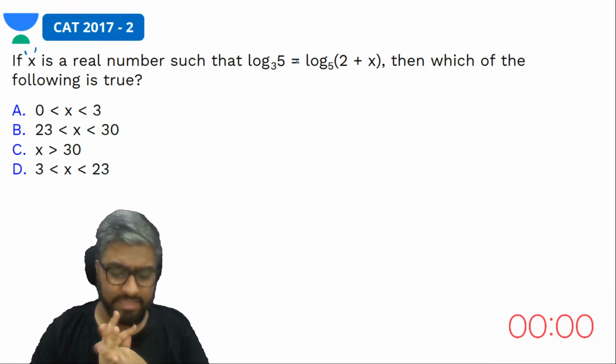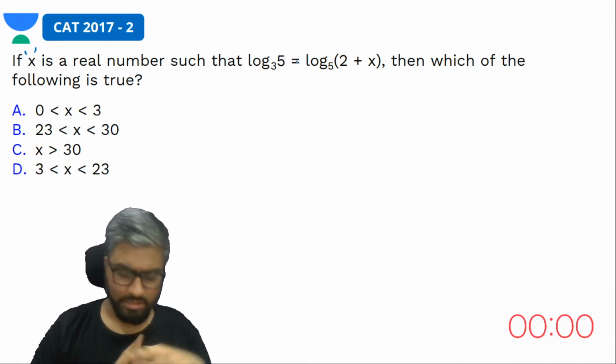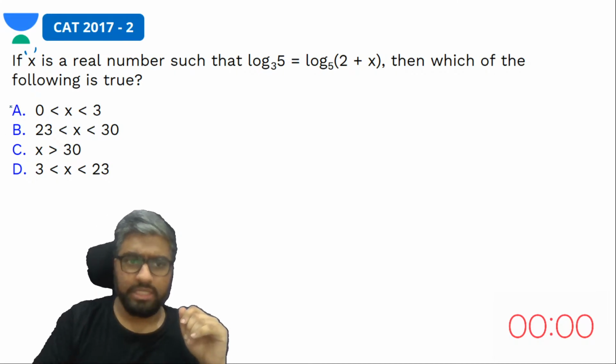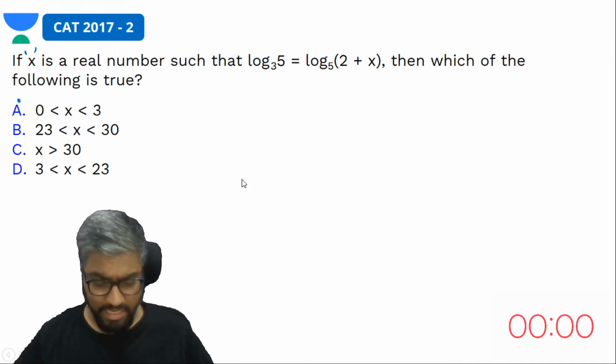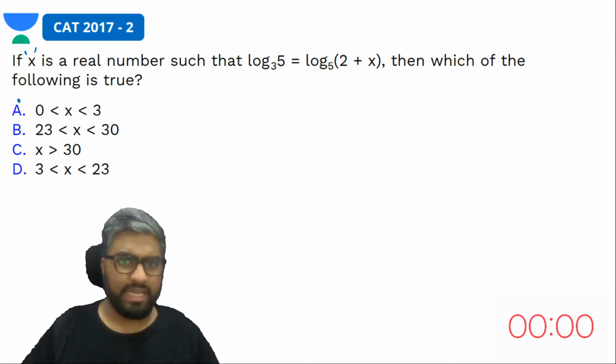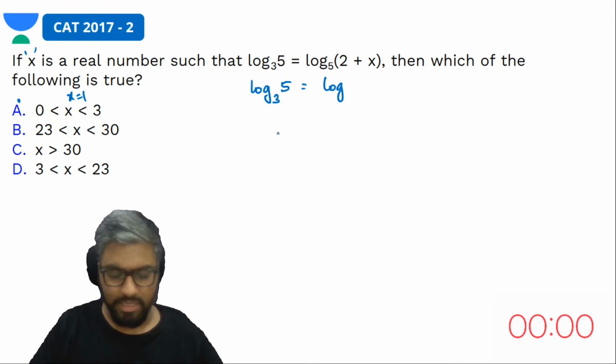Okay, Vijay says it's A. ठीक है. Okay, Vijay, if A is true, what would you get? अच्छा, सारे यही बोल रहे हैं A. ठीक है, let's see. If A is true, you would get log 5 to the base 3 to be equal to log x, and the value of x has to be between 0 and 3 ना. तो अगर मैं x 1 लूं तो ये satisfy करेगा ना.